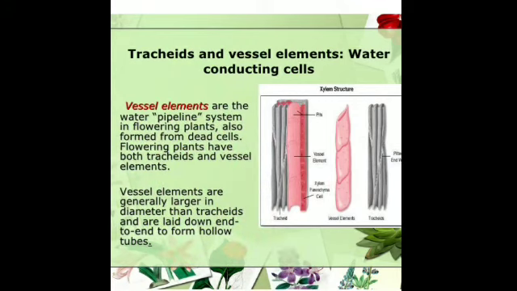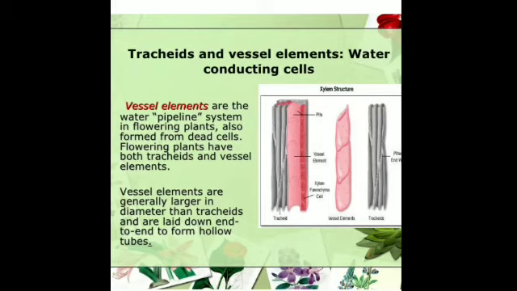So, they form a continuous hollow tube which is open at both ends, and these walls have a deposition of lignin, which makes them strong. The walls have strength, and they are made stronger by the deposition of this layer of lignin, and this is the substance which provides mechanical support.